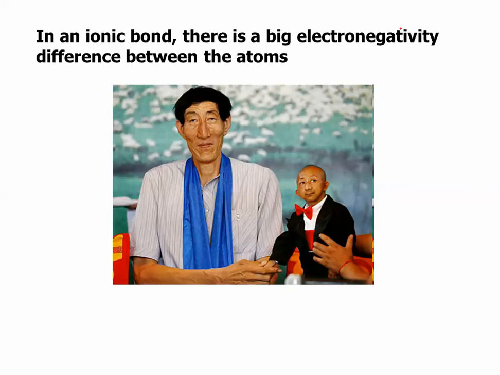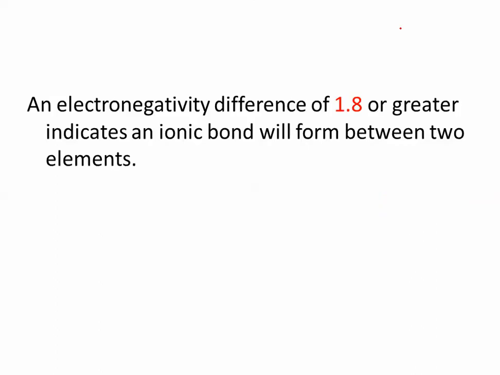So in an ionic bond, there's a big electronegativity difference between the atoms. So at one point, this was, I think, the smallest and tallest man in the world. So there's a big difference in their electronegativities. If that difference is greater than 1.8, you're going to get an ionic bond between the two elements.